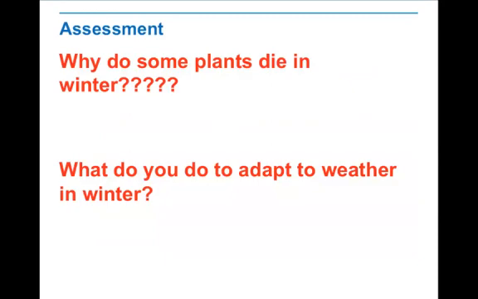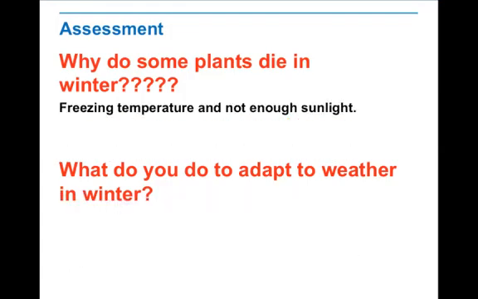Okay, so let's ask some questions. Why do plants die in winter? Great job. Yes, excellent. Because the freezing temperature is not enough and there is not enough sunlight. That's why it's so cold for plants to live. It's so cold, they cannot tolerate the weather and there's not enough sunlight because it's so cold and dark, so they can die.